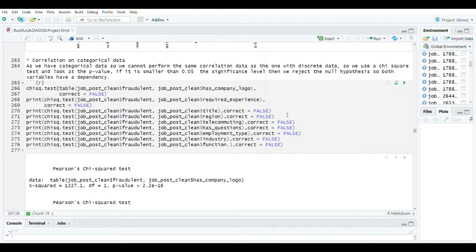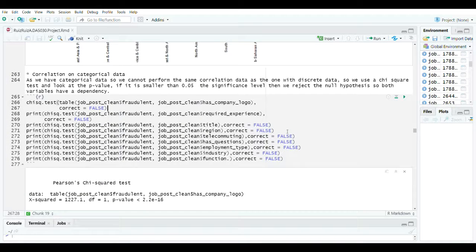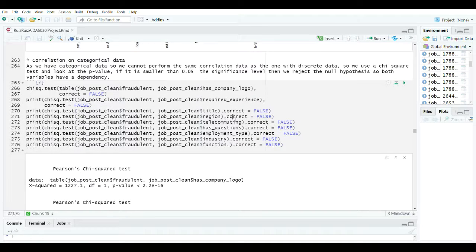The next thing that we are going to do is check the correlation of our categorical data. But because this is categorical data, we have to be careful, and instead of the tests we usually use, we use the chi-square test.